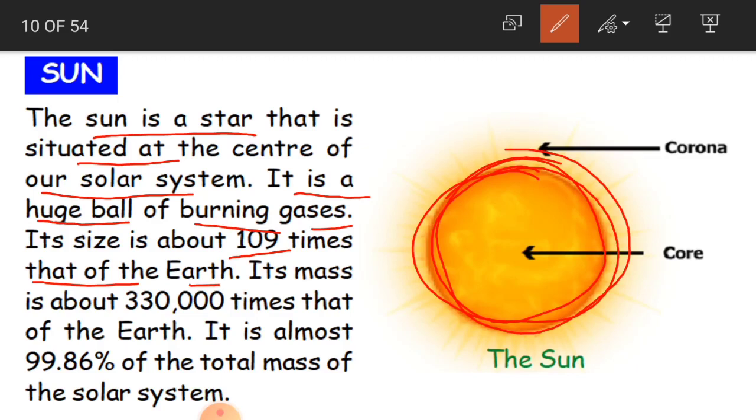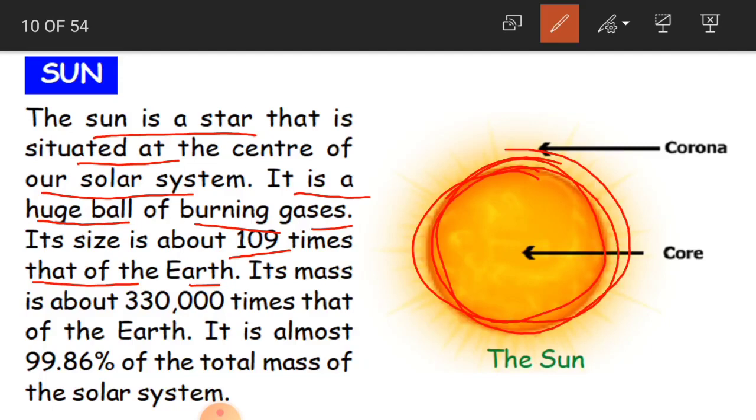And why is it a huge ball? Because it is big in size. And how big is it? It is 109 times bigger than the size of our earth. So that is why we call it a huge ball.